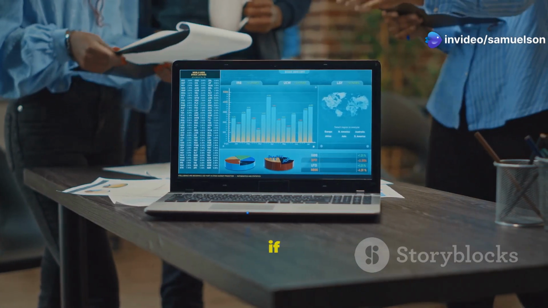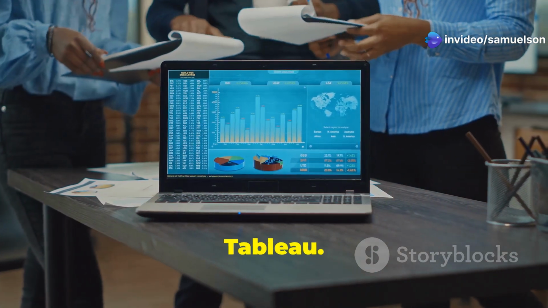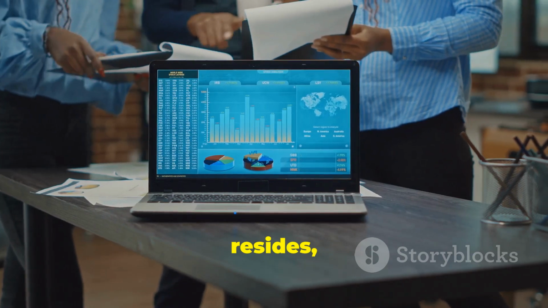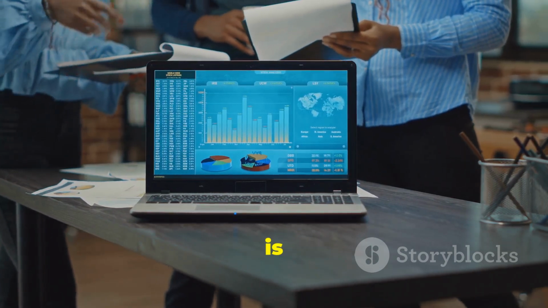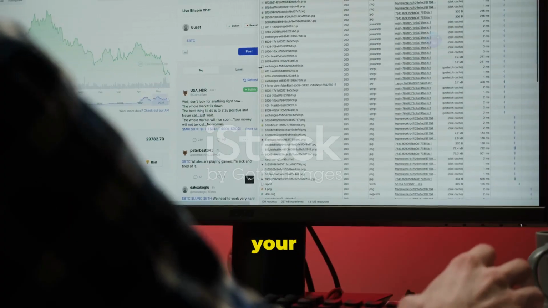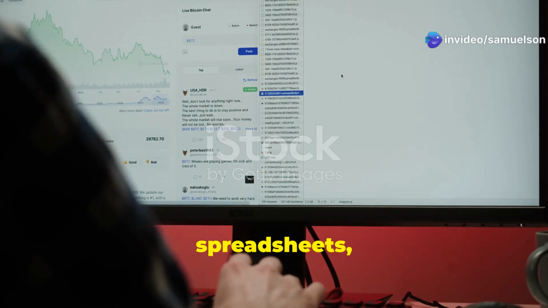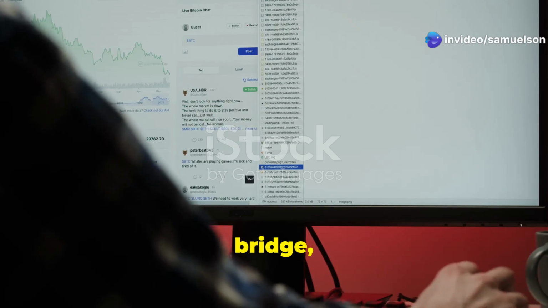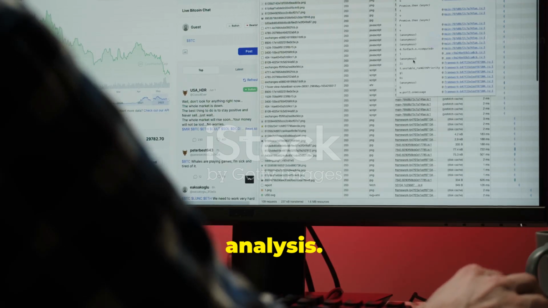You need to watch this if you struggle with importing data into Tableau. Imagine a world where all your data, no matter where it resides, comes together seamlessly. This is the magic of Tableau. Picture your data scattered across spreadsheets, databases, and cloud platforms. Tableau acts as the bridge, uniting them all for a cohesive analysis.